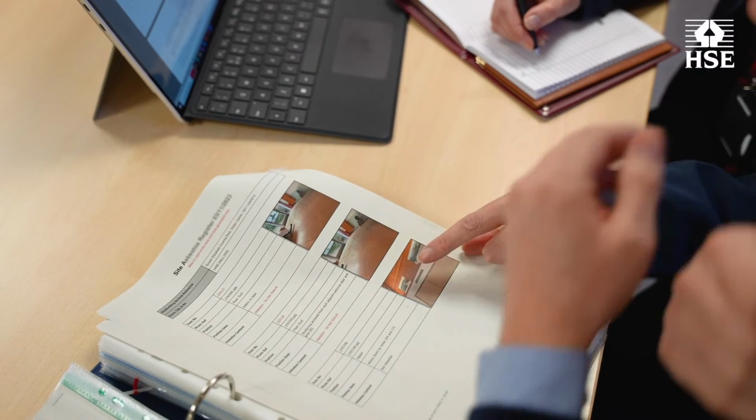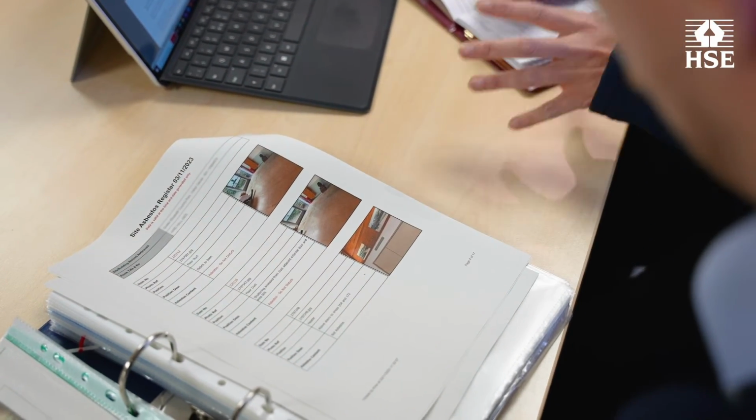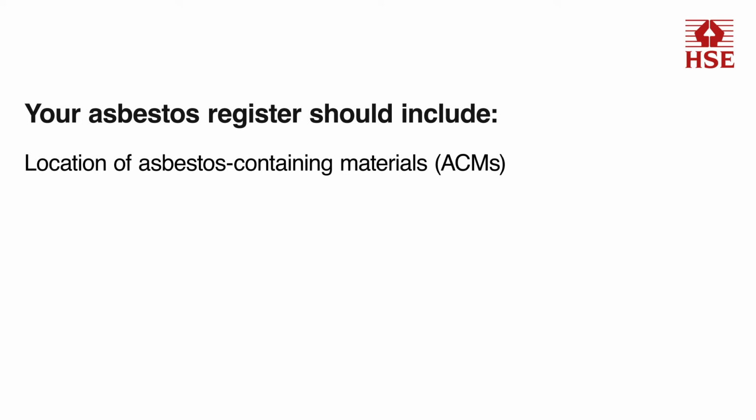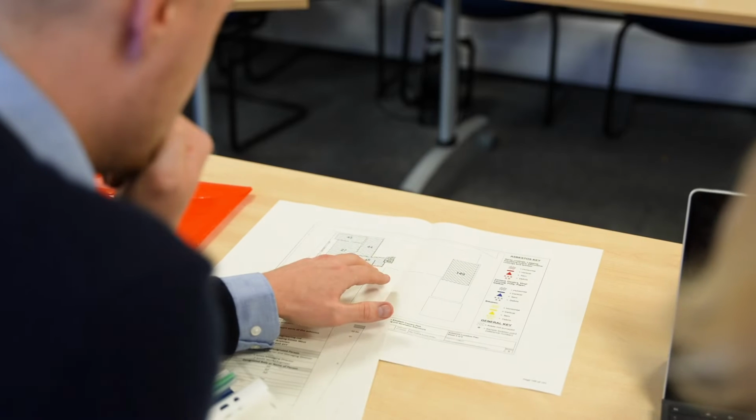The information in the survey report should be used to produce your asbestos register. This is an updatable document that details the location of identified asbestos-containing materials, their condition at last inspection, an assessment of the exposure risk, accounting for both the ease at which the ACM will release fibres if disturbed and likelihood that it will actually be disturbed, and the actions required to manage this risk. The register must also include those areas not inspected and which must be presumed to contain asbestos. Areas where asbestos is present or presumed present should also be clearly shown on site plans.